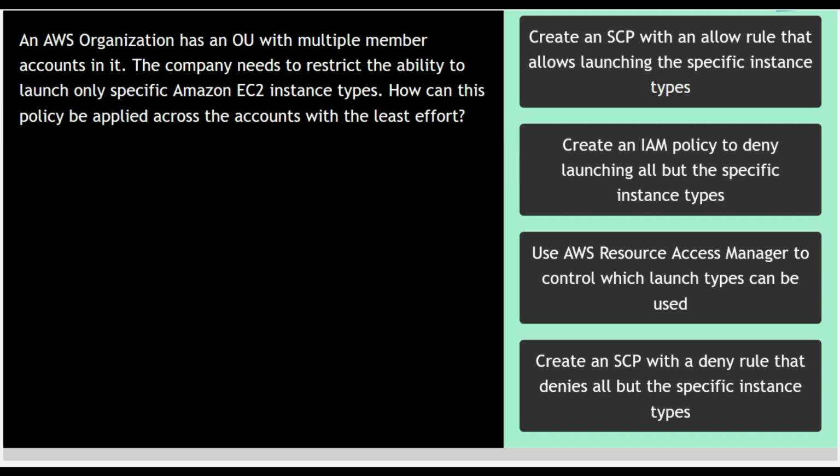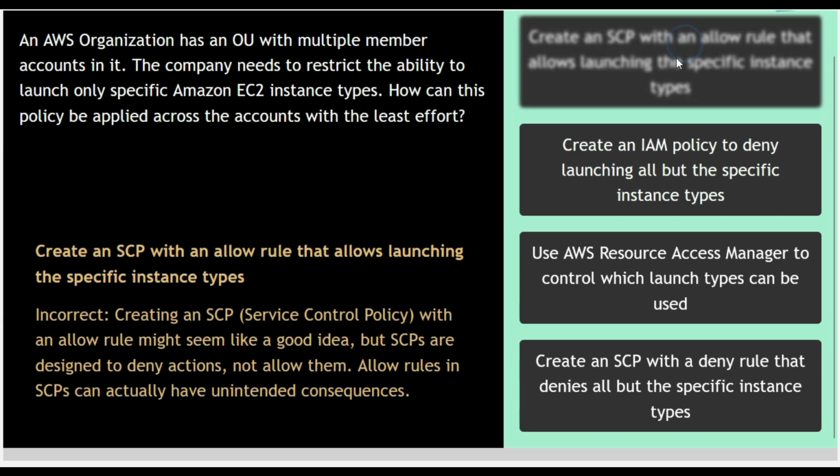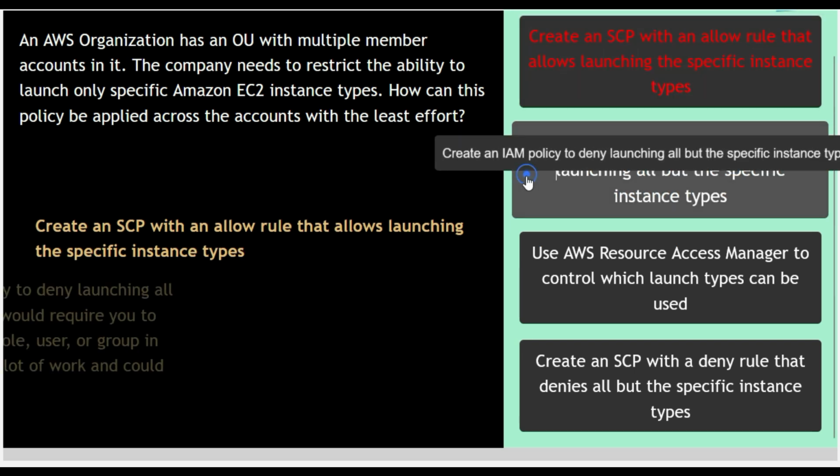Time up. Now let us analyze the answers. Option 1, create an SCP with an allow rule that allows launching the specific instance types. This option is incorrect because creating an SCP with an allow rule might seem like a good idea, but SCPs are designed to deny actions, not allow them. Allow rules in SCPs can actually have unintended consequences. Okay, so option number 1 is the wrong answer.